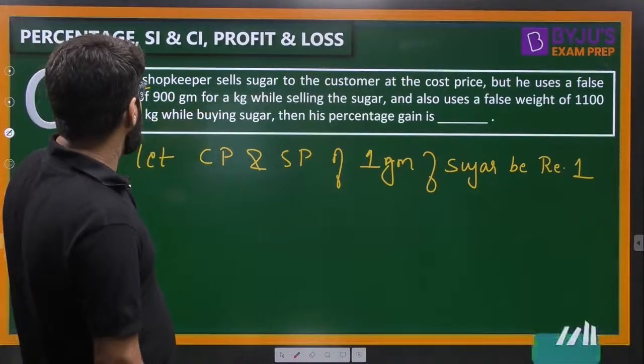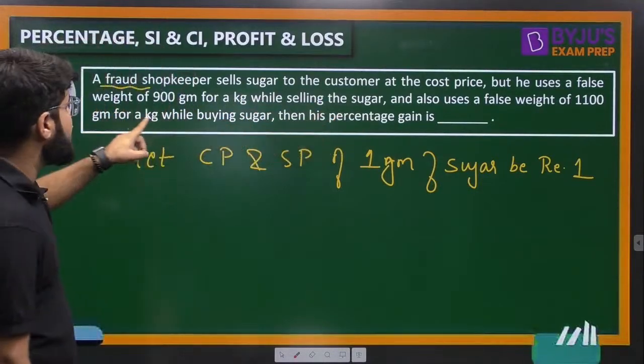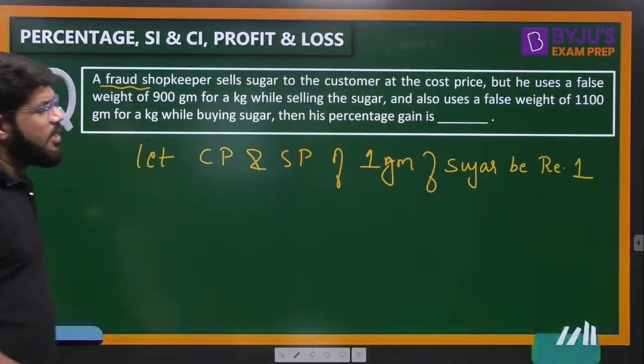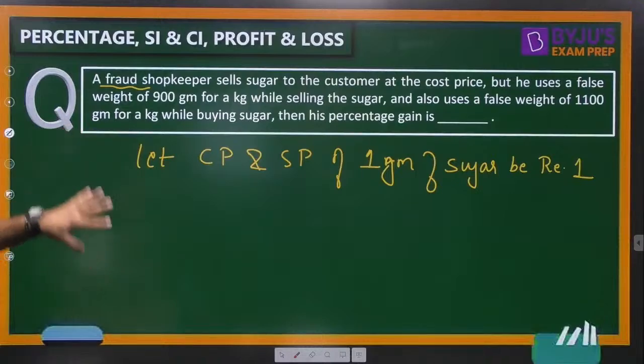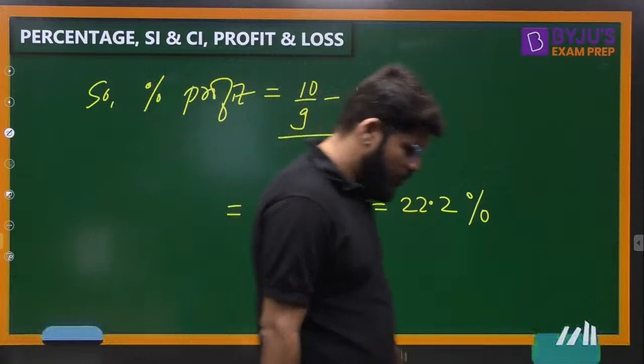He uses a false weight of 900 gram for a kg while selling the sugar. He uses the false weight of 1000 gram for a kg while he is buying the sugar. So calculate percentage profit. Okay. So using the entire concept of effective price, we have been able to calculate 22.2%.